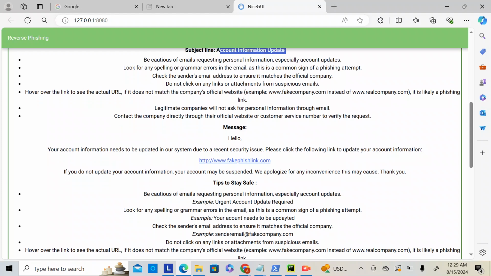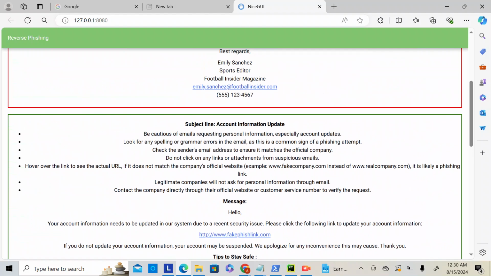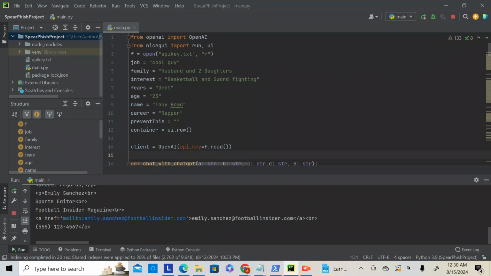And here are the tips generated as a result of that message. Be cautious of emails requesting personal information, especially account updates. Yep, for sure. Look for any spelling or grammar errors in the email, as it's a common sign of a phishing attempt. As we know with AI, the spelling and grammar errors might be at limited rates going forward. So that's a cool tip, but it may not be enough. Check the sender's email address. These are just nice little general tips.